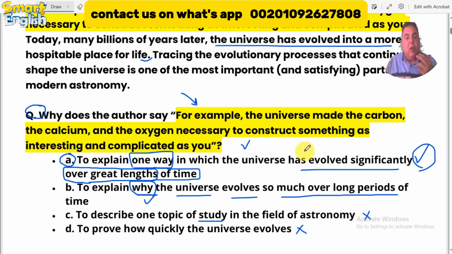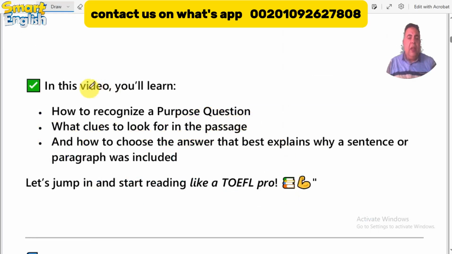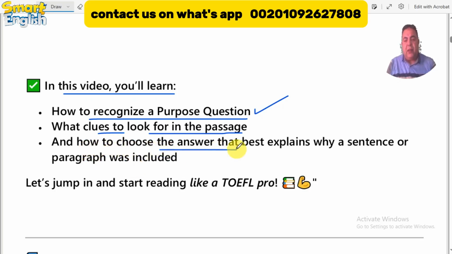So I gave you the whole picture: how can we reach the correct answer here, and how you can deal with this kind of question. First of all, in this video, you will learn how to recognize the purpose question. Number two, what clues to look for in the passage. And number three, how to choose the answer that best explains why a sentence or a paragraph was included. In other words, why he mentioned this sentence.